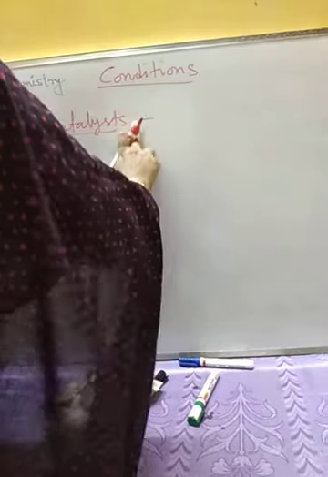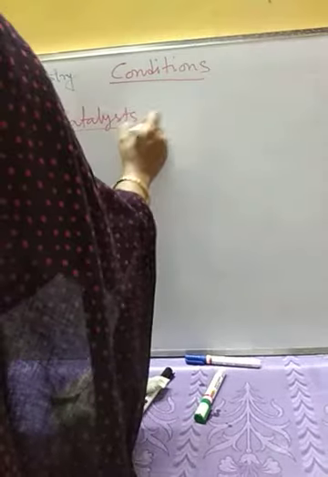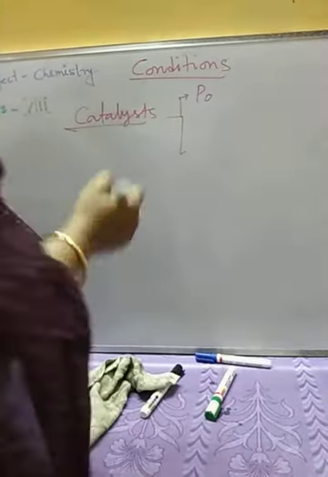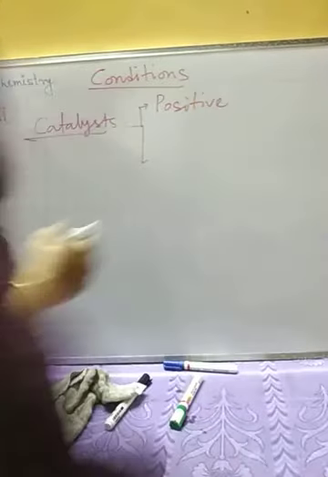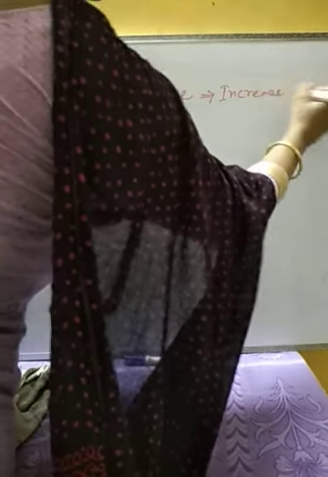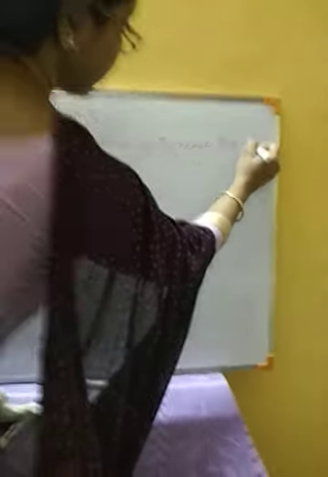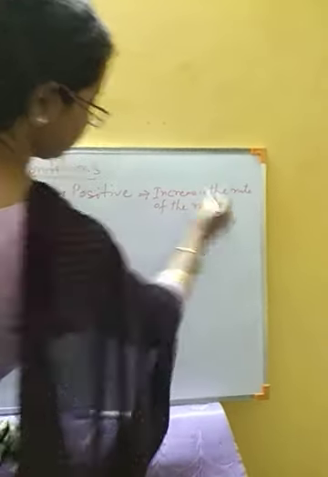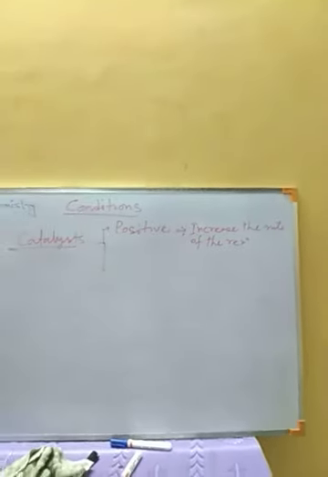So there are two kinds of catalysts. One is the positive catalyst, which will increase the rate of the reaction, and the other is the negative catalyst.